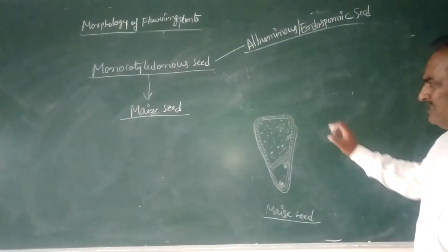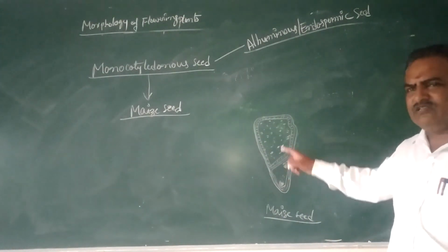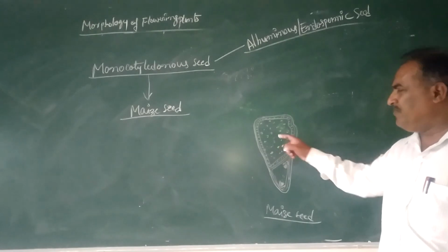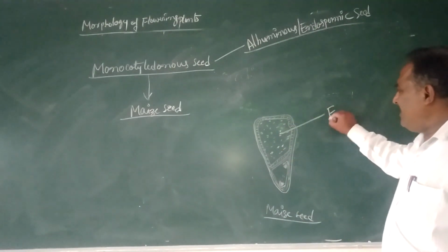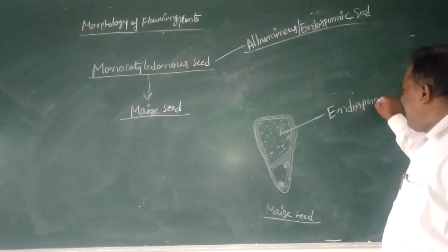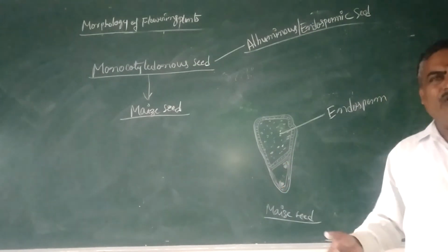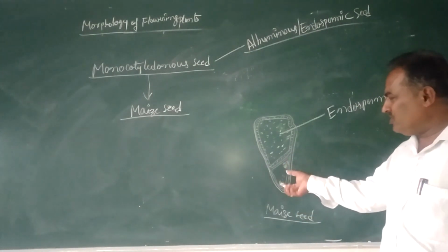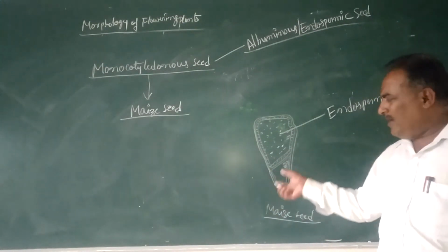The maize seed contains two portions. The larger portion is called the endosperm, and the smaller portion is called the embryo with cotyledon.